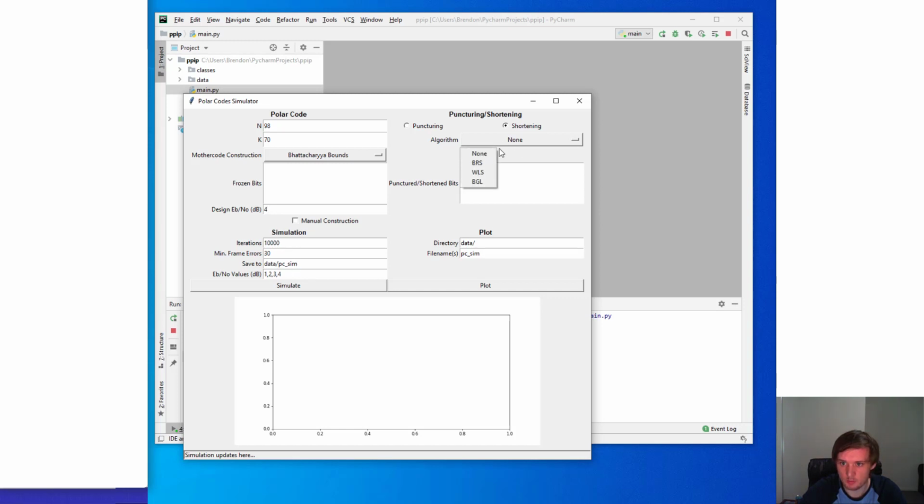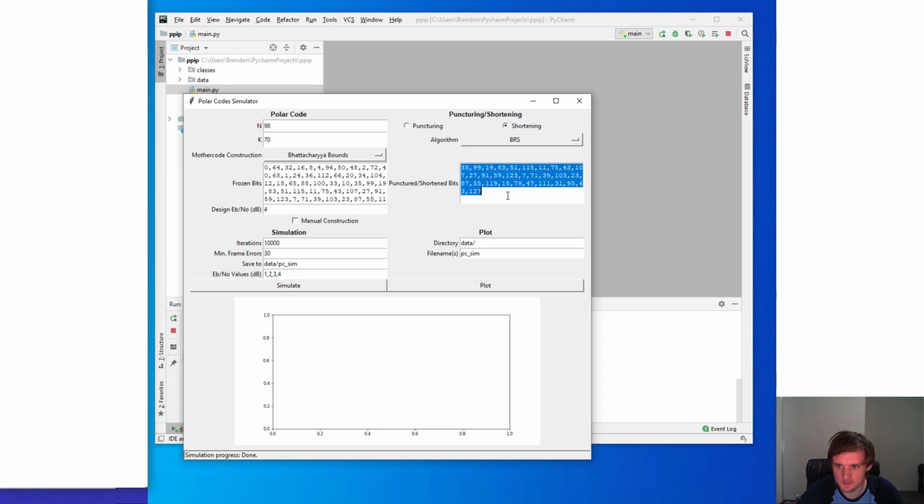The shortening algorithm will be bit reversal shortening. And now we're ready to simulate. Okay, so now the simulation has completed. We can see the frozen bits here, the shortened set right here, and now we're ready to plot.